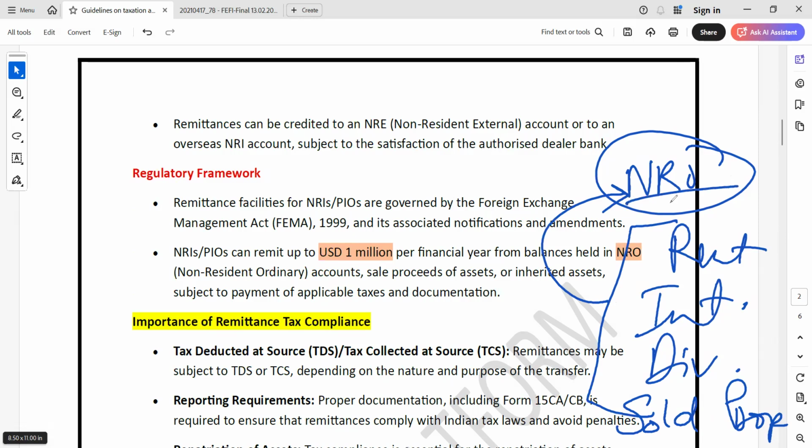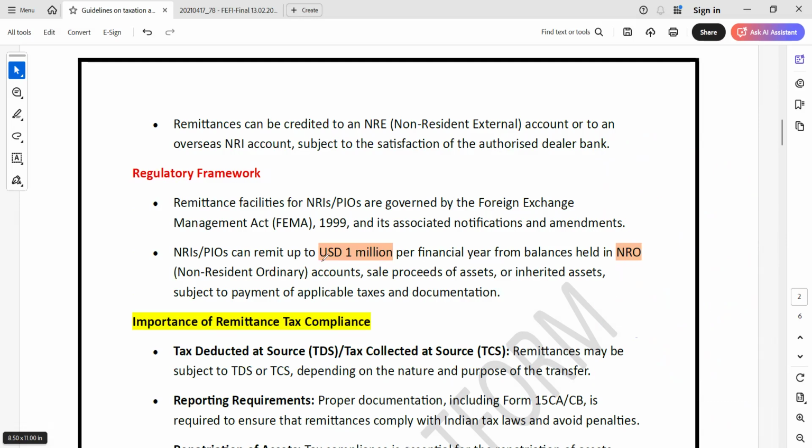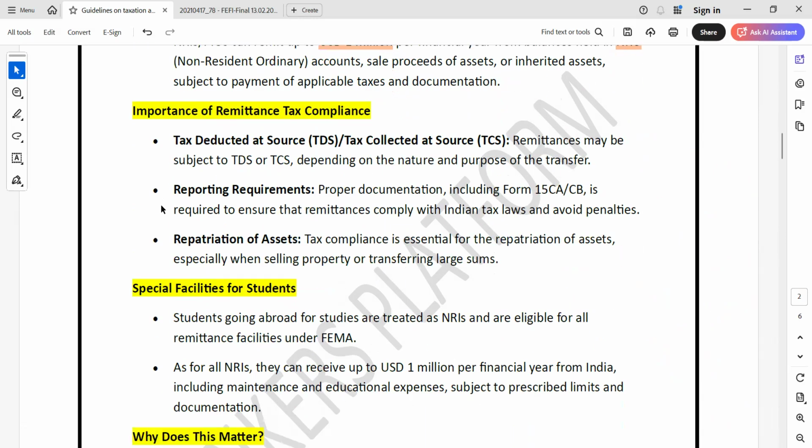So after that, he will use the NRO account to send the funds abroad. At that time, the restriction is up to USD 1 million per financial year. This is the rule. Okay. So what is the importance of remittance tax compliance?